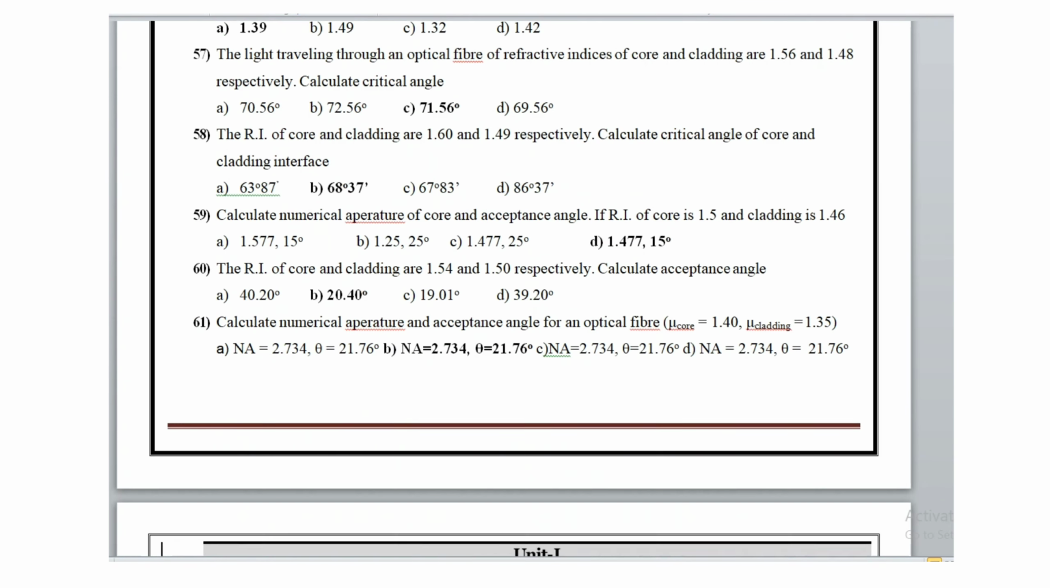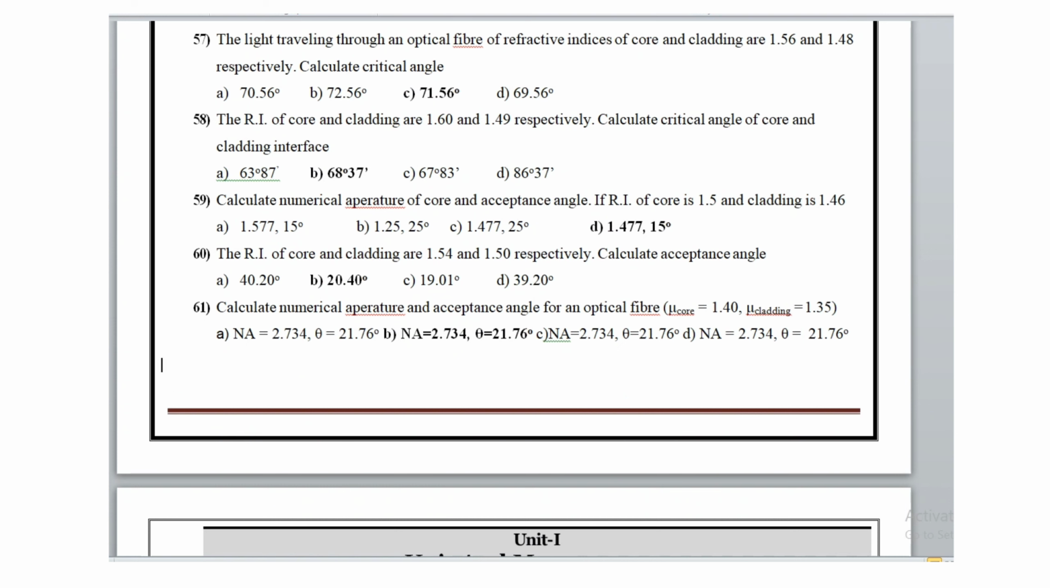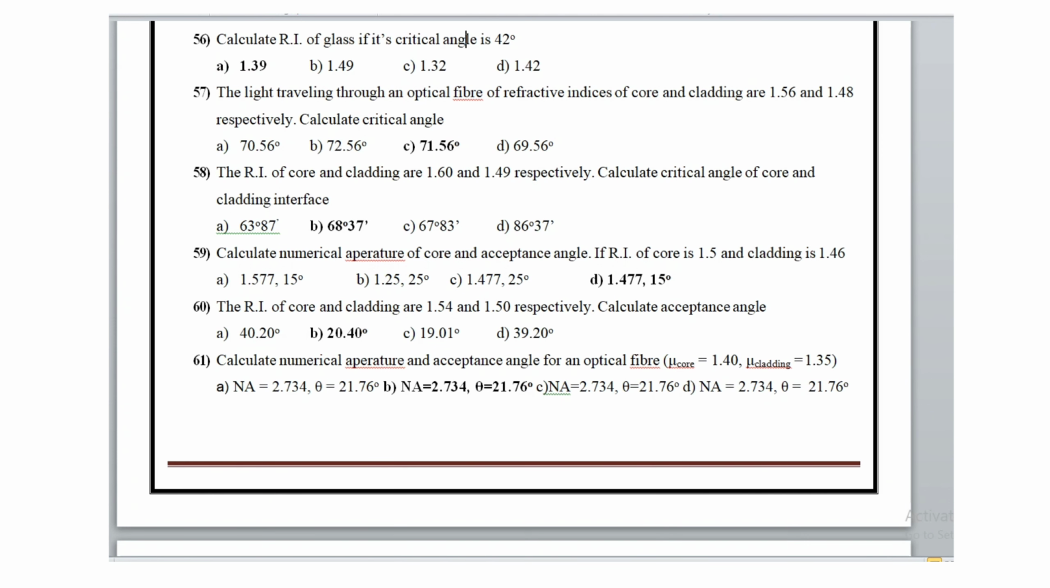Question number 56. Calculate the refractive index of glass if its critical angle is 42 degrees. The refractive index of glass is 1.39.